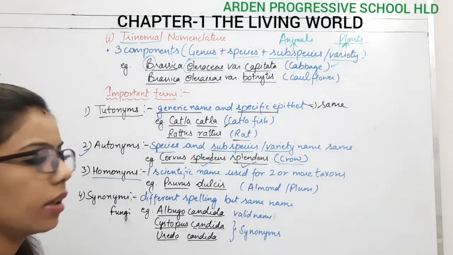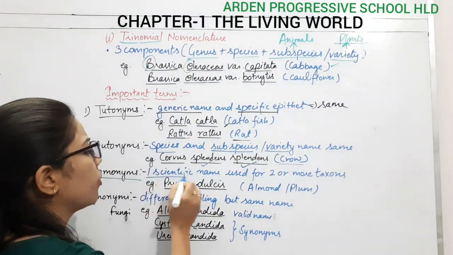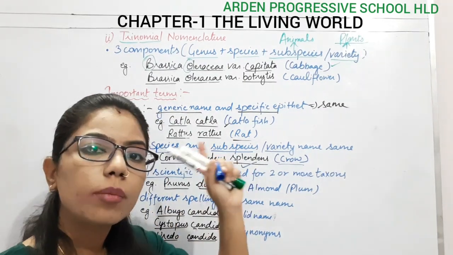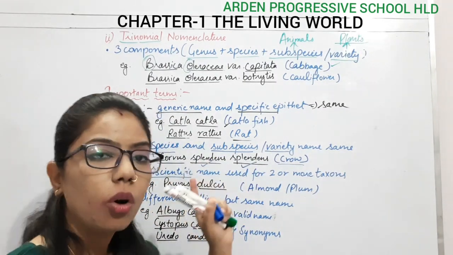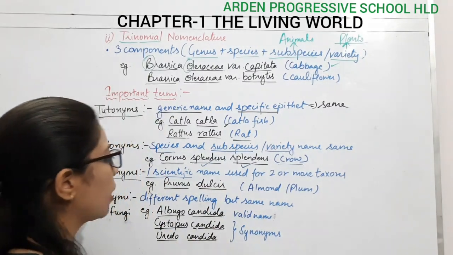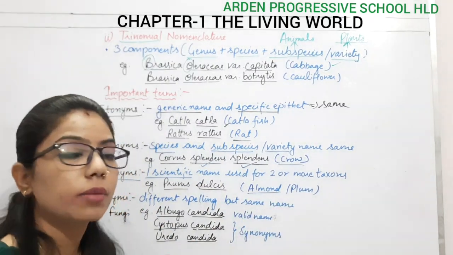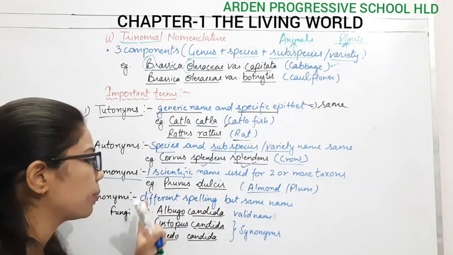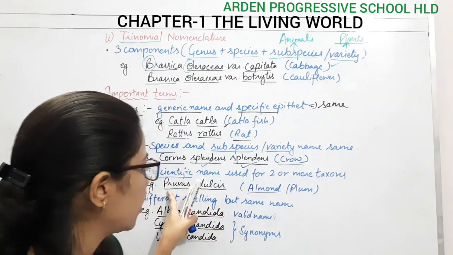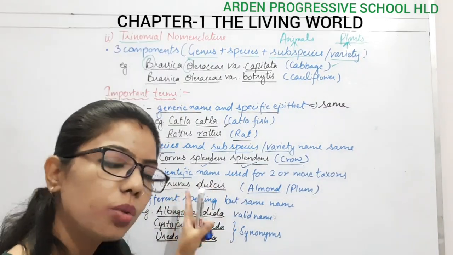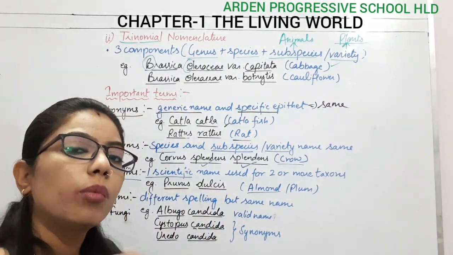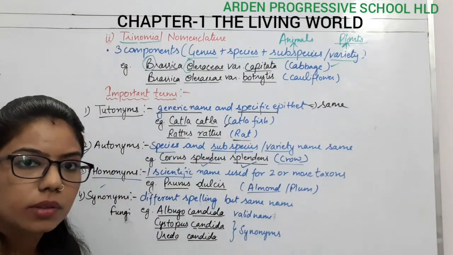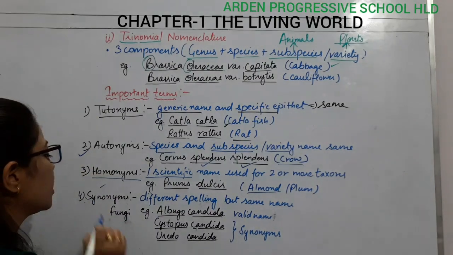Then comes homonyms. Homo means same, right? So what is happening? There is one scientific name and we are using the same scientific name for two or more species, or for two or more taxa. Examples: in the case of almond as well as plum, what do we use? Prunus. This Prunus dulcis, this is the genus and this is the species. So we can use this name for any two or more species. So what term will you use here? Homonyms.